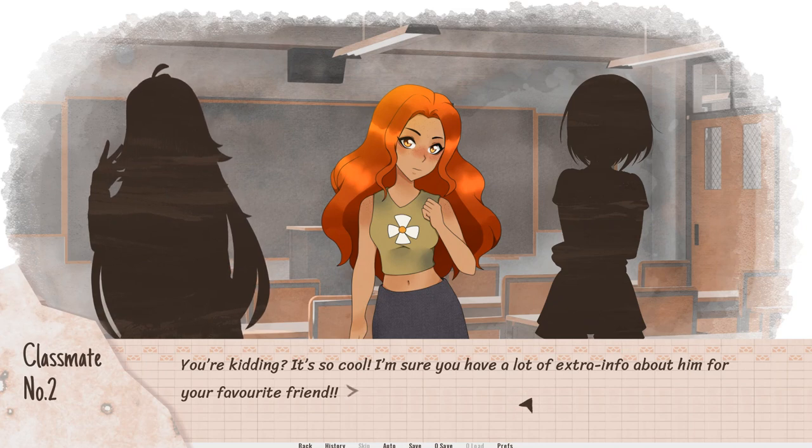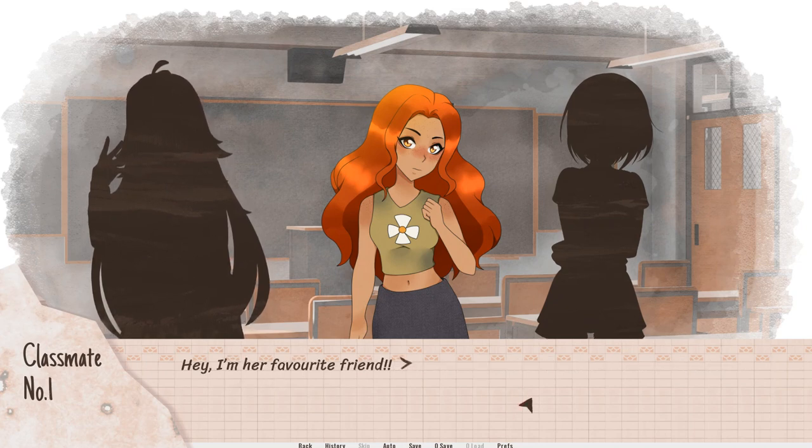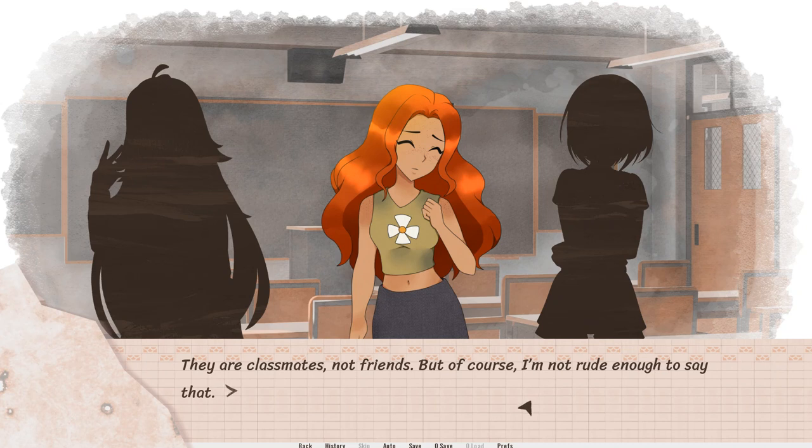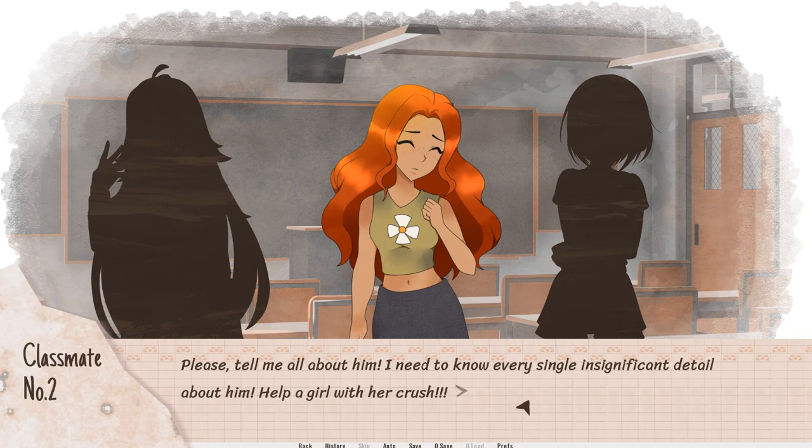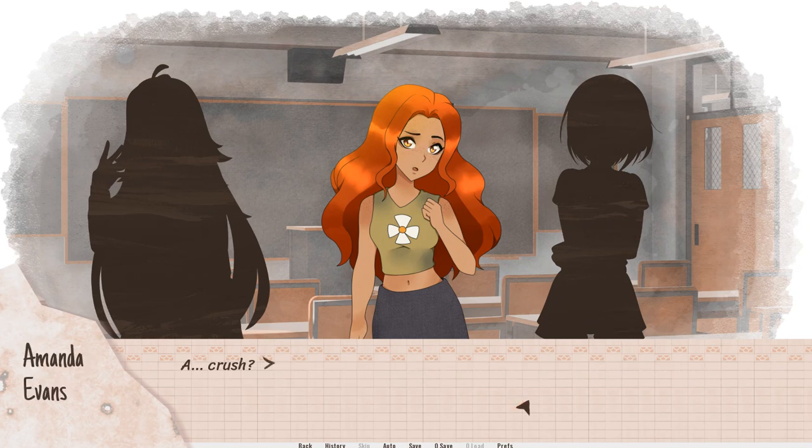"I'm sure you have a lot of extra info about him for your favourite friend." "Hey, I'm her favourite friend." They are classmates, not friends, but of course I'm not rude enough to say that. Yet Julie looks at me with pleading eyes. "Please tell me all about him. I need to know every single insignificant detail about him. Help a girl with her crush."